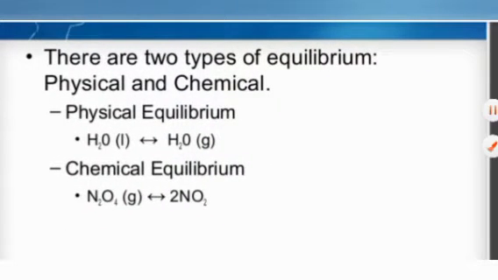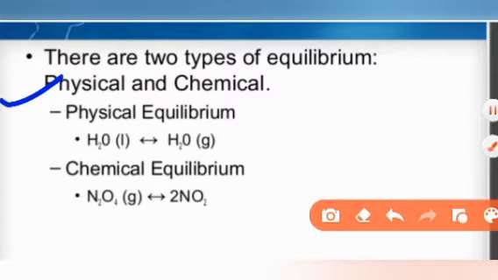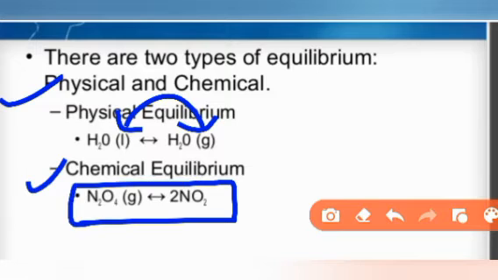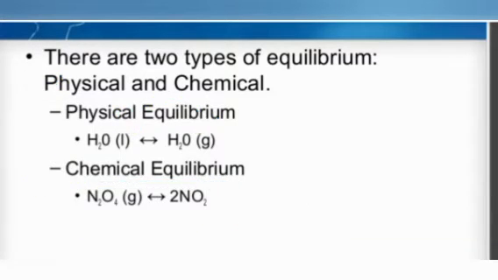In equilibrium, there are two types: first is physical equilibrium, second is chemical equilibrium. In physical equilibrium, we are going to take the physical state. Suppose H2O is in liquid and gas. When it is in equilibrium in both the states, that is called physical equilibrium. Whereas chemical equilibrium is basically homogeneous and heterogeneous, and we will talk about the chemical one.